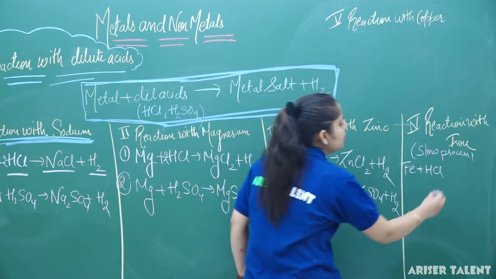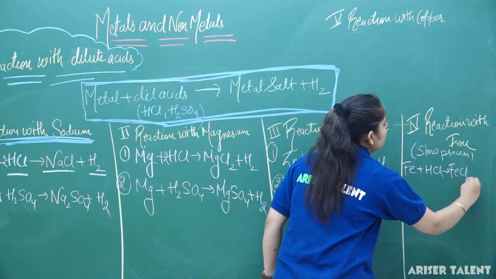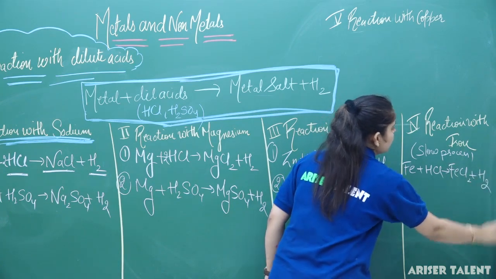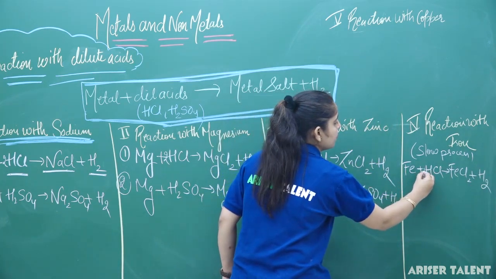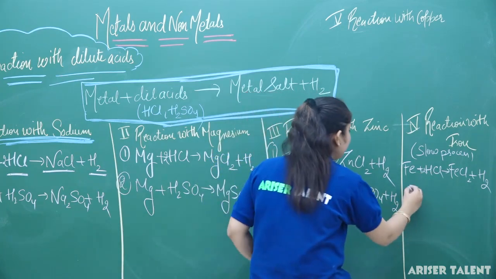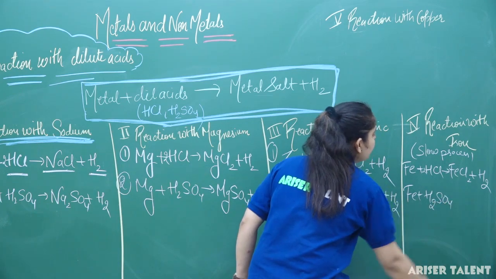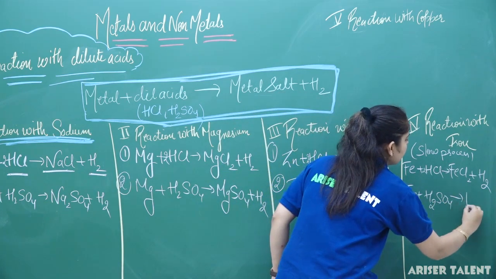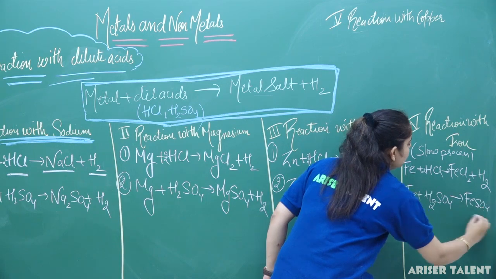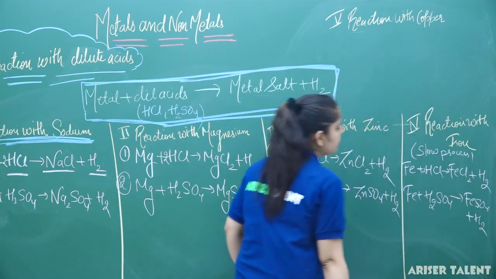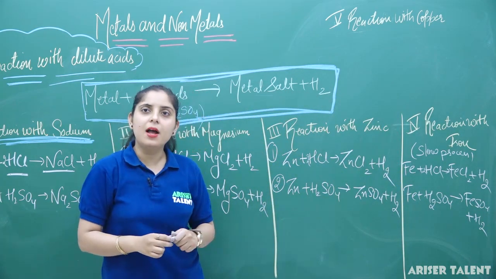Fe plus HCl, so you will get FeCl2 plus H2. Whenever the reaction takes place with sulfuric acid, ferrous sulfate is formed along with H2. So this is the case with iron.